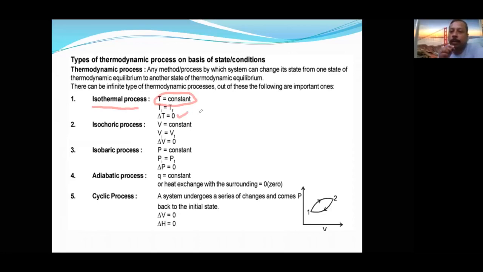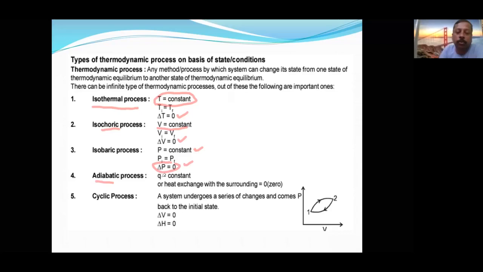In any numerical, during the solving of numerical, if I say isothermal, definitely what you can substitute? Delta T is equal to 0. Isochoric. Choric means volume, so volume is constant. So V final is equal to V initial. Delta V is equal to 0. Isobaric, pressure is constant. P initial is equal to P final. Therefore, delta P is equal to 0.